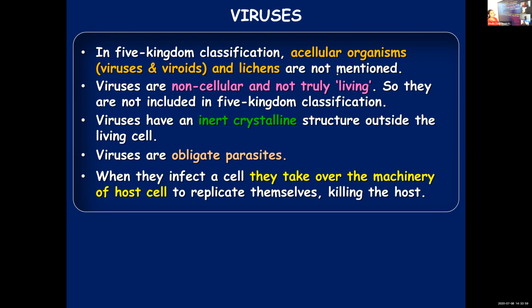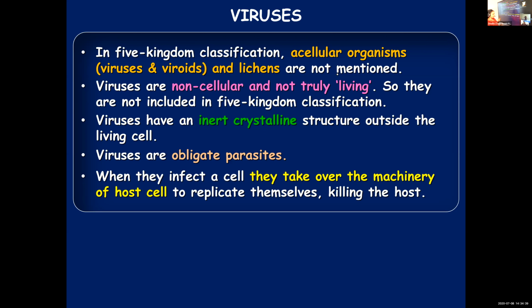They are obligate parasites. To complete their life cycle, a parasitic mode of life is compulsory. They need to lead a parasitic life inside any of the hosts. It can be a human being, an animal, a plant, or even a bacterium. When they infect a cell, this you have learned in 9th standard, when we learned why antibiotics are not effective against viruses and why very few antiviral drugs are available. I think this concept you had already learned.